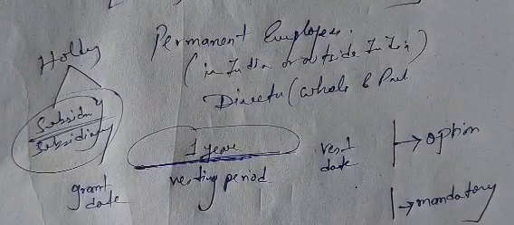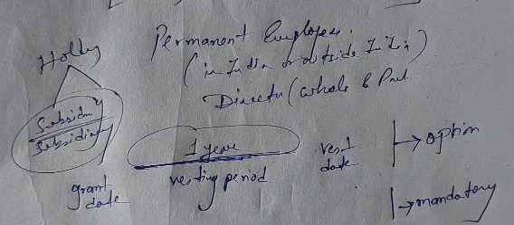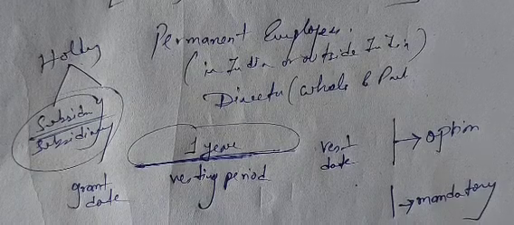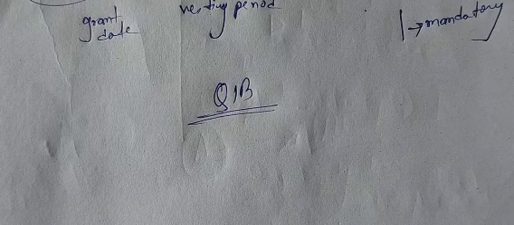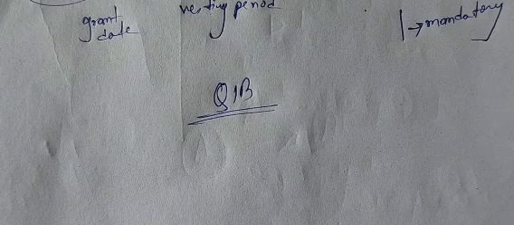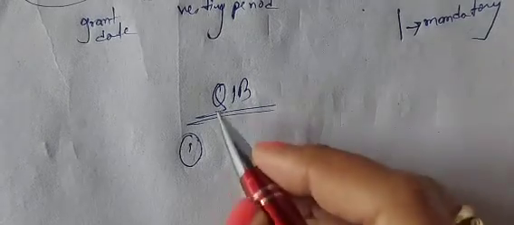Now, you all are thinking, ma'am is talking about QIBs, qualified institutional buyers. But who are these qualified institutional buyers? Shares are issued to QIBs. I've understood the full form, but why is ma'am not talking about who these QIBs are? Now ma'am will talk about QIBs. QIBs are nothing but high net worth investors. They have a huge capability of investment. Their risk appetite, their investment appetite is high. They have huge money to invest. They are QIBs. Now a few examples of QIBs I am giving.